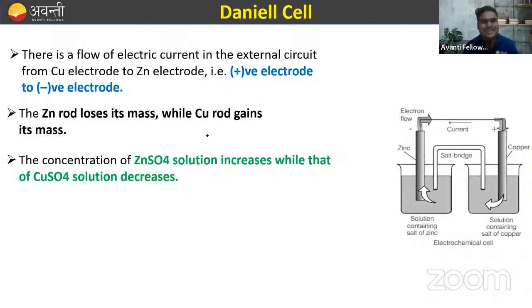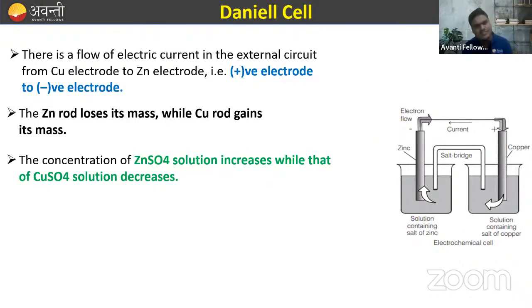The observation noted is that there is a flow of electric current in the external circuit from the copper electrode to the zinc electrode. That is, from the positive electrode to the negative electrode. This means the zinc rod lost its mass while the copper rod gained its mass. क्यों? Because zinc का oxidation हो रहा है. So due to this oxidation, the zinc rod loses its mass and the copper rod gains its mass.